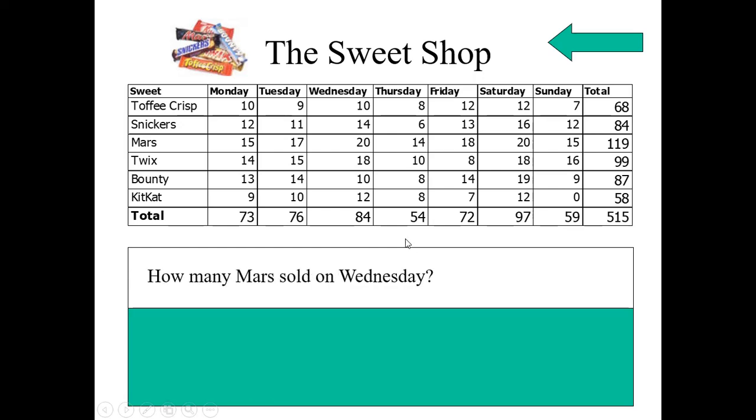How many Mars were sold on Wednesday? Mars is here and Wednesday is here. So the answer is 20. Mars sold on Wednesday is 20. Now one more question. How many sweets sold on Monday? Try to catch sweets and Monday. So the total sweets sold on Monday is 73.